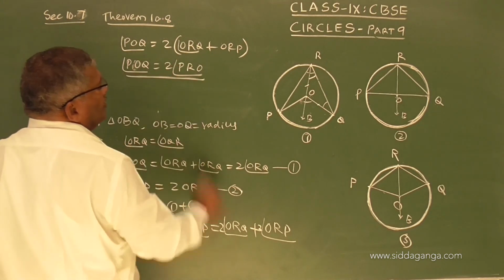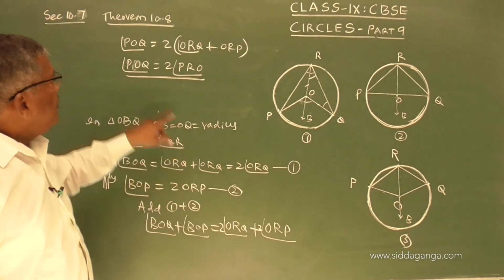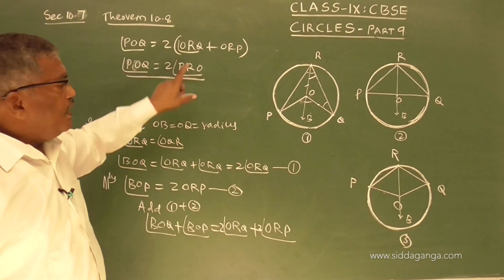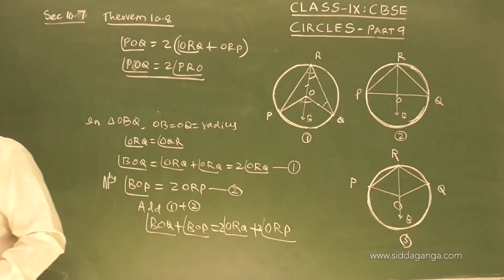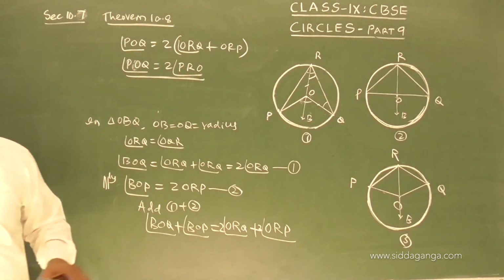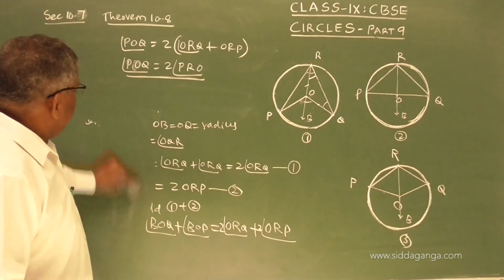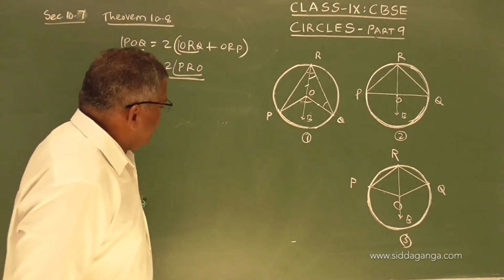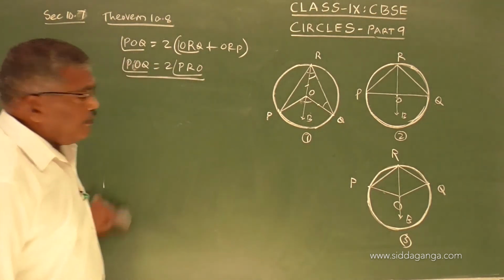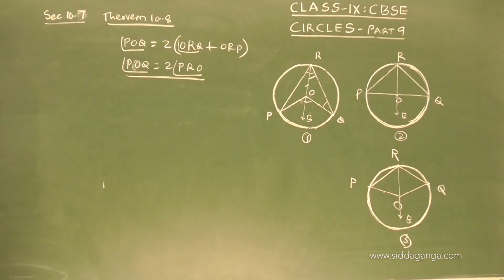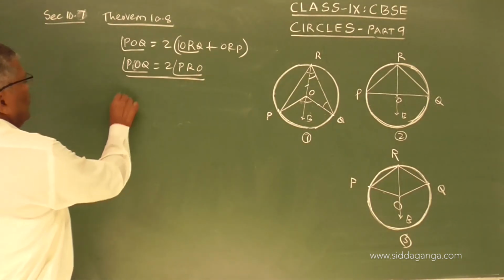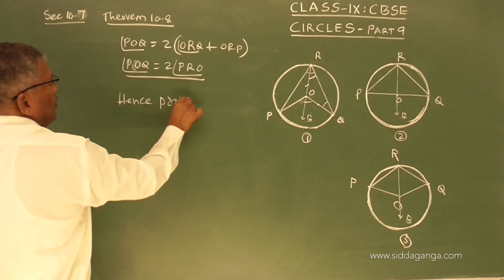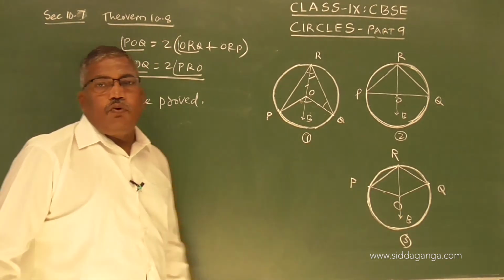So therefore, the angle subtended at the center is 2 times the angle PRQ. So hence proved. Hence proved.